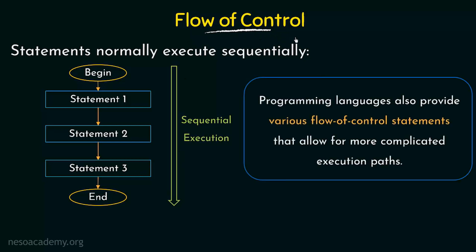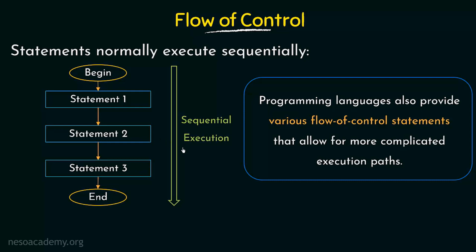Programming languages also provide various flow of control statements that allow for more complicated execution paths. Besides sequential execution, programming languages also give us support for other types of flow of control, which are not just sequential but can follow many other complicated paths. That means it is not essential that they have to be sequential all the time. They may come from one statement and go to some other statement, and from statement 3, let's say, it can come back to 1 again, and then back to 2, based on the conditions and requirements. That is what we mean by the various flow of control statements.